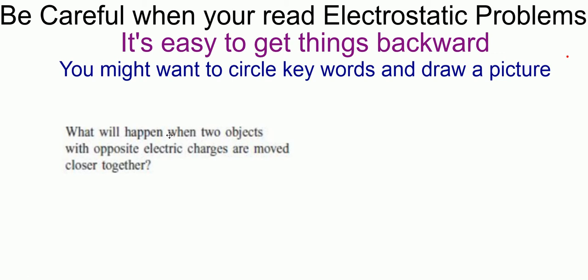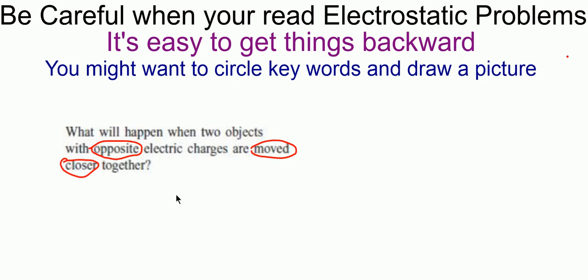What will happen when two objects with opposite electric charges are moved closer together? Here are the words I would suggest you circle. The objects have opposite charges, don't they? And they move closer together. Now, if you were reading quickly and not paying attention, might you forget that they are opposite charges? Could you think they were the same? If they were, the forces would be repulsive. But no, these are opposite. The forces are going to be attractive. Moving closer. Could you see in your mind maybe getting that backwards?